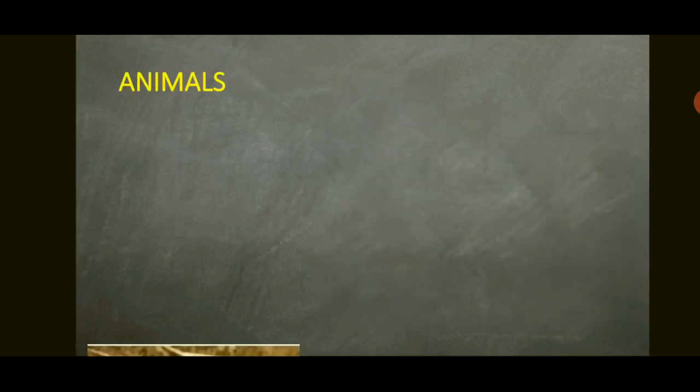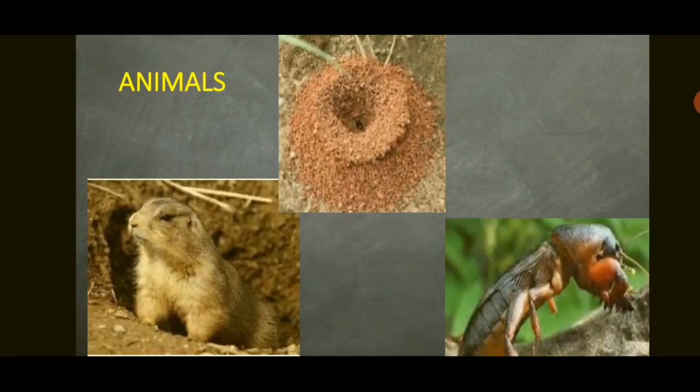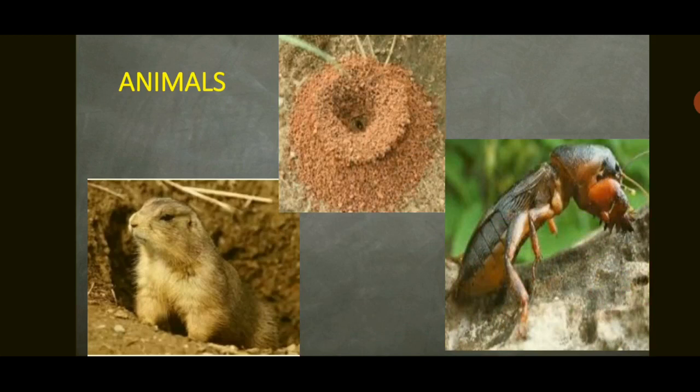Animals, burrow making animals, anthill, and this ant. Okay, so these are the different animals which also help in the breaking down of rocks. Apart from this, we have earthworms and rabbits. They make passages below the ground, and air and water seep through these passages. It means water can pass through these burrows or small holes, and even the air can go inside. So both chemical weathering of oxidation and carbonation can take place, and then the rock can break down.